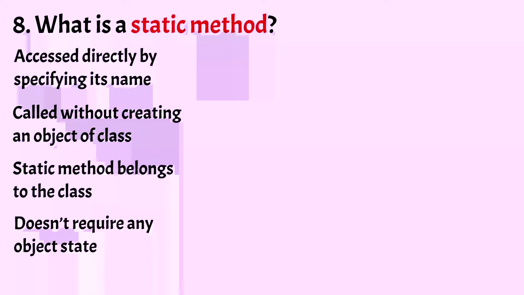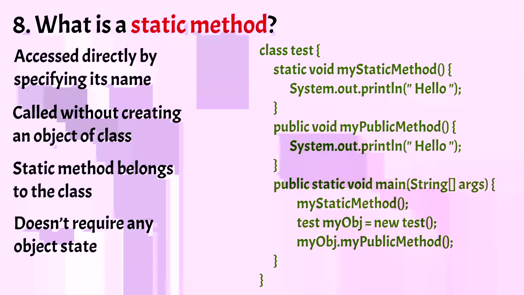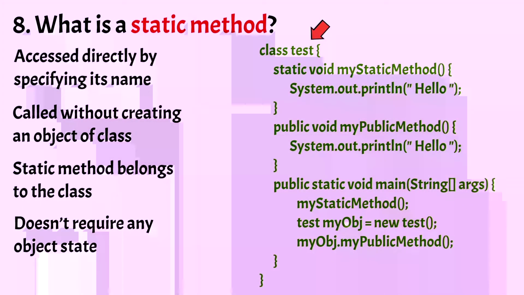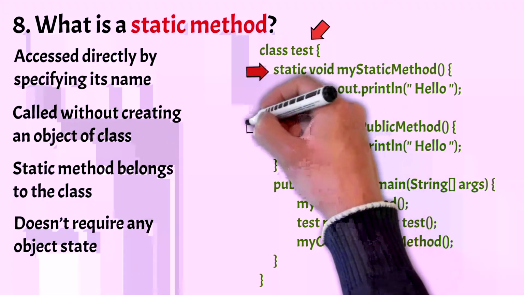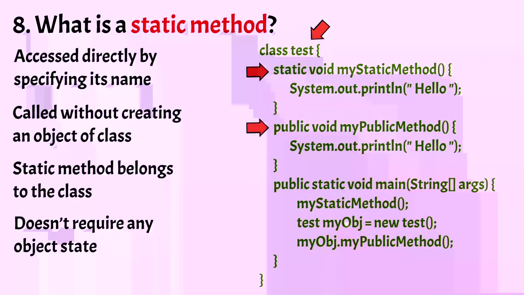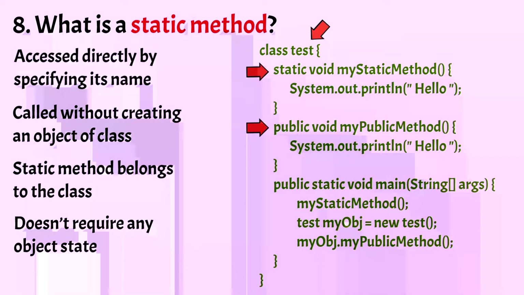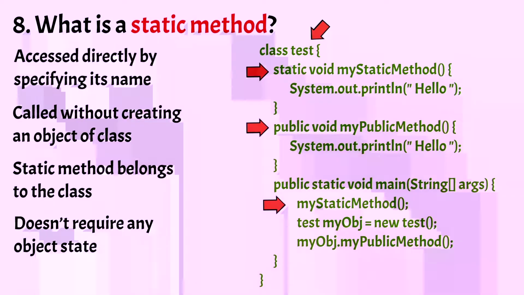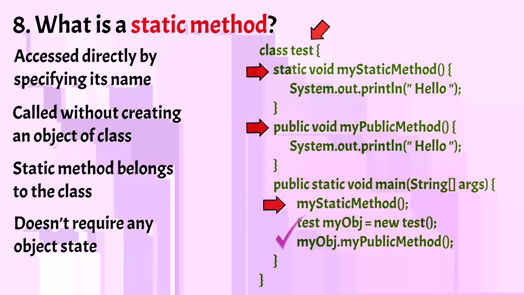Now let's have an example of a static method. In this example, we have a class called Test. In the Test class, we have two methods. One is a static method and the other is a normal method. Now come to the main method. In the main method, you can see we have called the static method without creating an object of the class Test. But in order to call a normal method, we have created an object of class Test and then called the normal method.